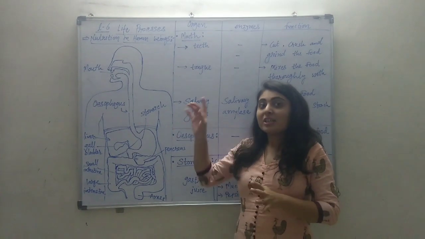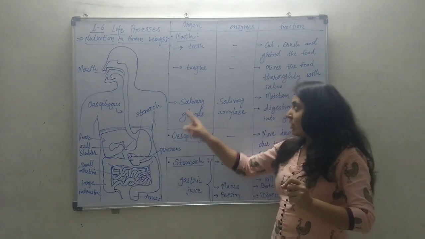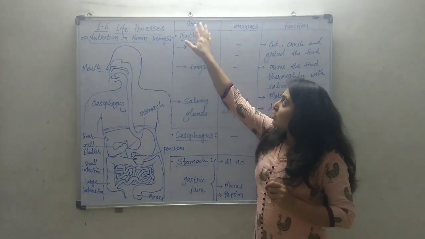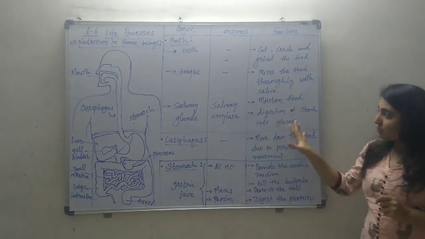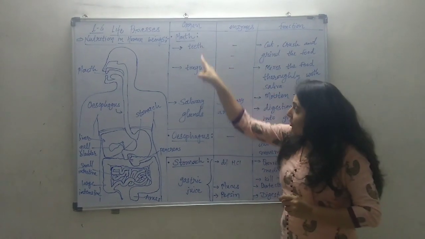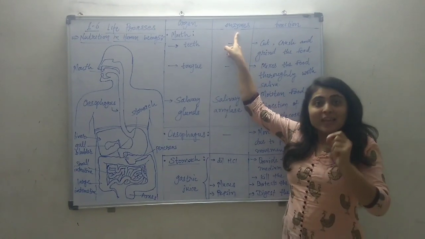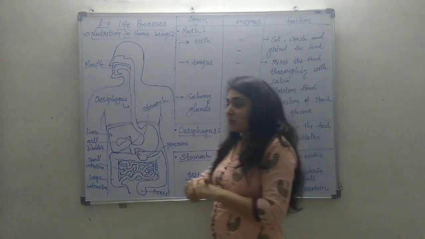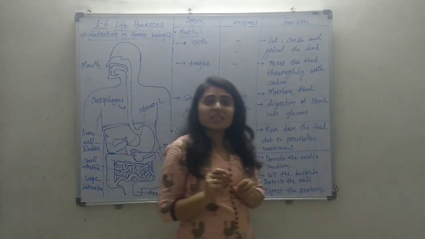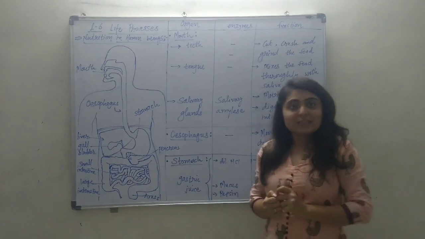Here we will learn the function of each and every organ one by one. Here is a full chart representing the functions. First I am writing the organ, then second I am writing enzymes. What are enzymes? Enzymes are materials which help in the digestion process. They are like a catalyst.